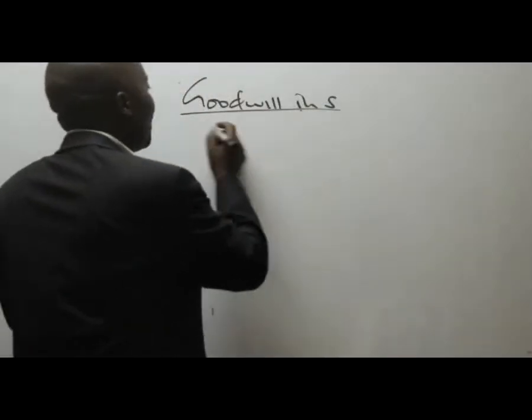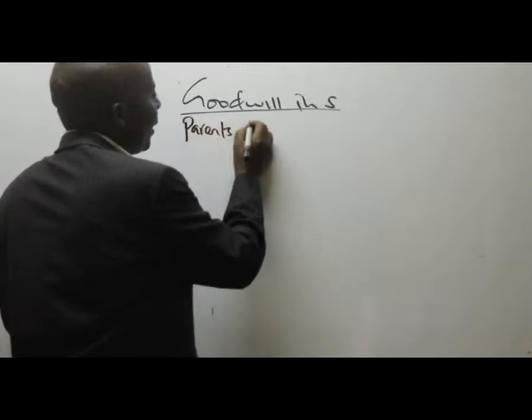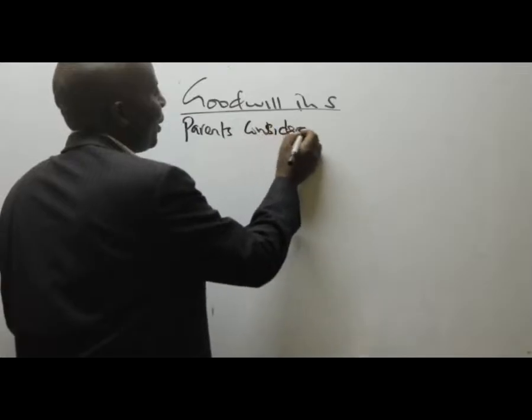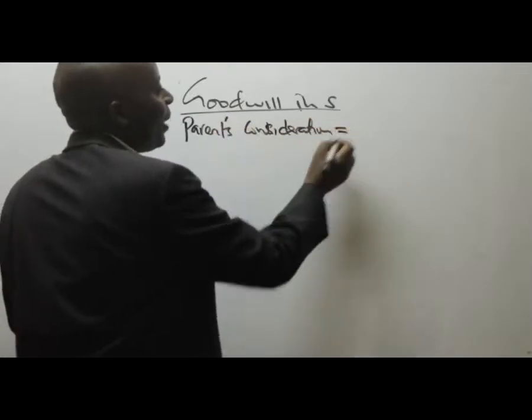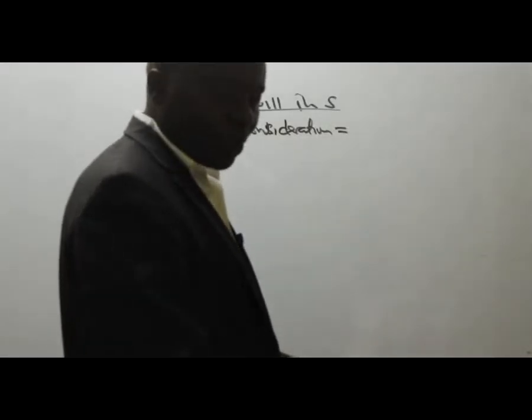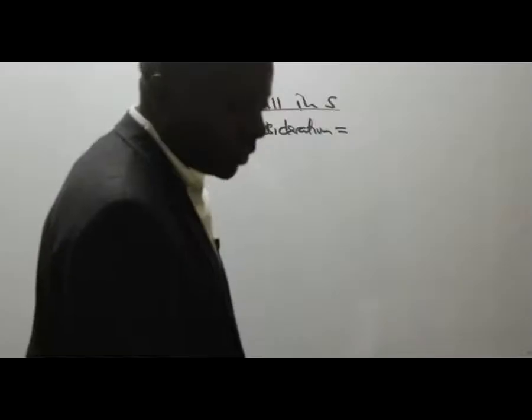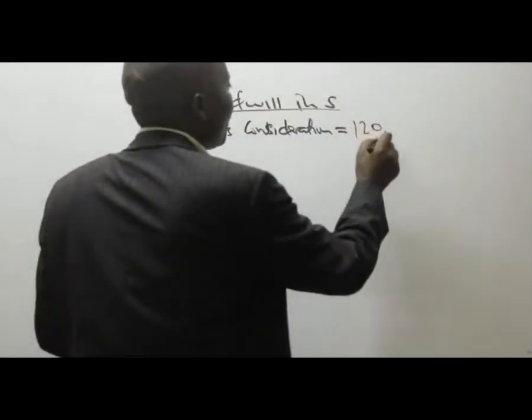Any answer? No answer. So goodwill of S company, the subsidiary. We start with the parent's consideration. What do we have here for the parent's consideration? We are told the investment it made at cost. You can see that to buy this S company, the parent bought it at 120,000.